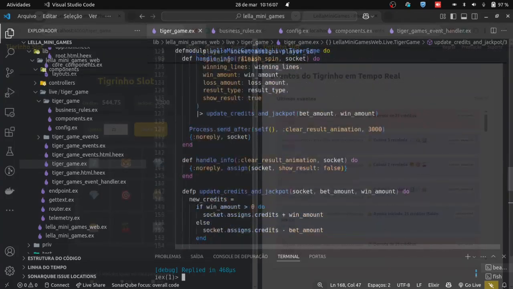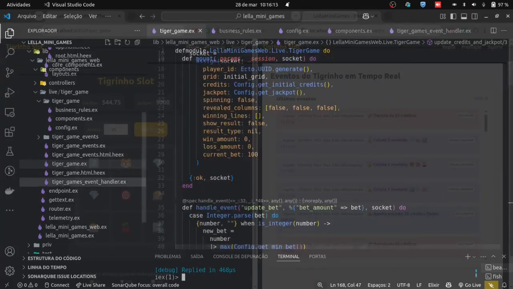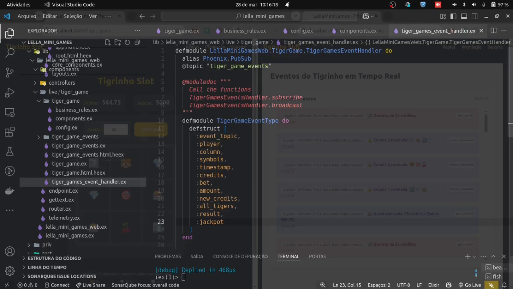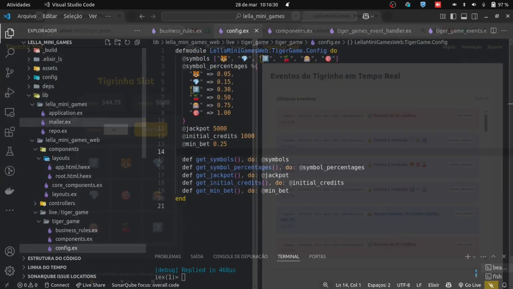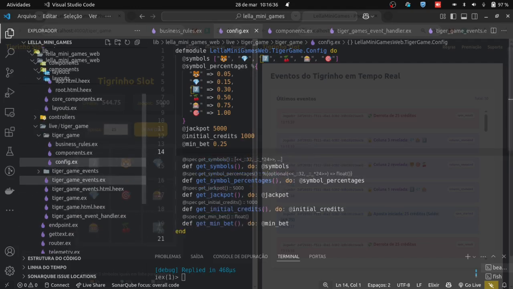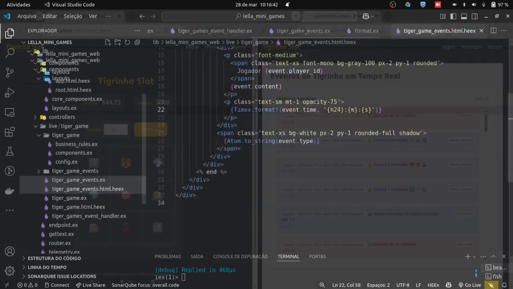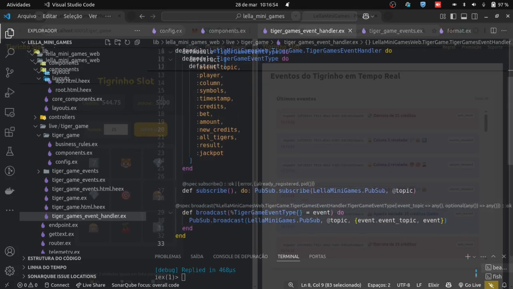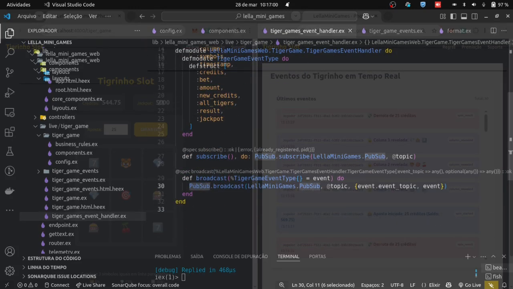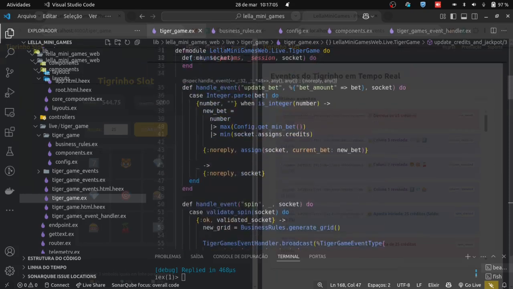That's it, folks. Recapping what we did. We created this game event handler that abstracts our event sending. Let's say one day we change this module. It'll be simpler to modify it here than to modify the game logic. We'll still change a lot, but for now, it won't be necessary. I think that's it. I'll keep testing here.